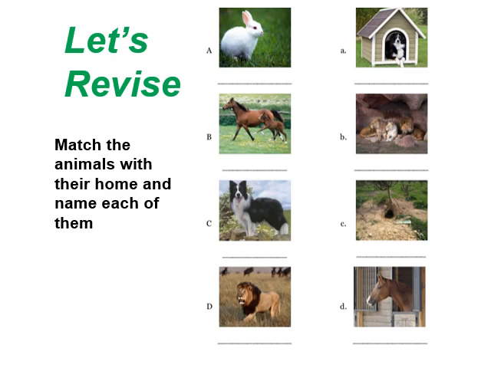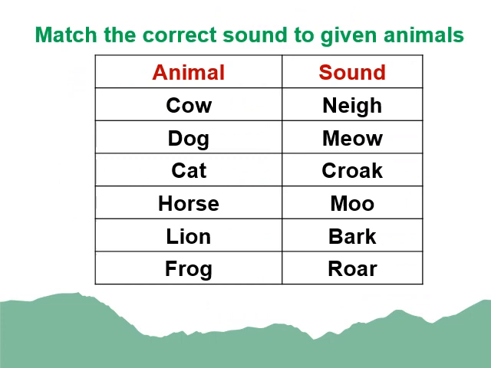Now next, match the correct sound to given animals. In one column, the name of the animal is given, and in the other, the sound of these animals is given. You have to match it. For example, cow. What is the sound of a cow? It is moo. What is the sound of dog? It is bark. The sound of cat is meow. Now horse, it is neigh. For lion, the sound is roar, and for the frog, it is croak.